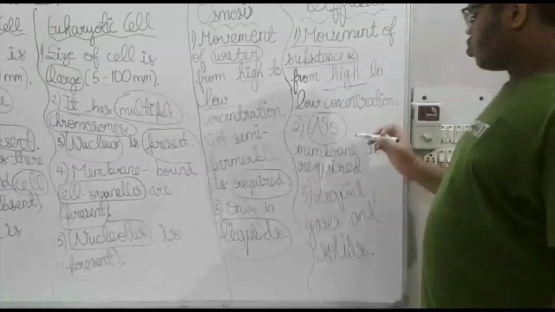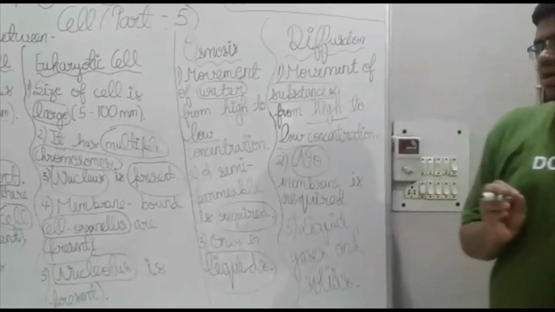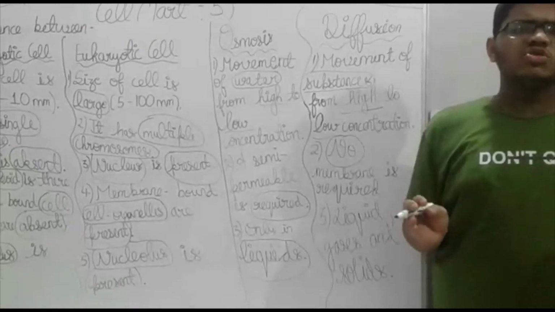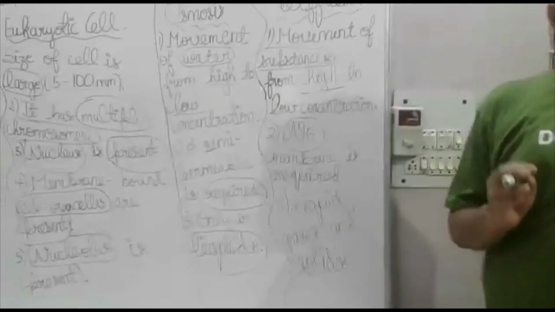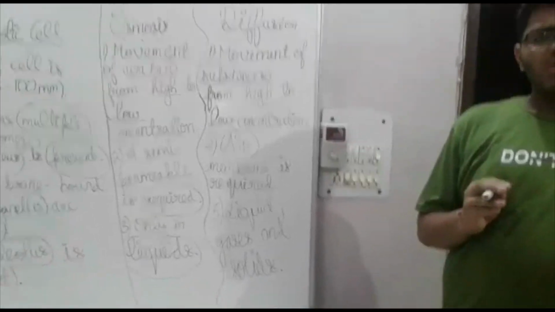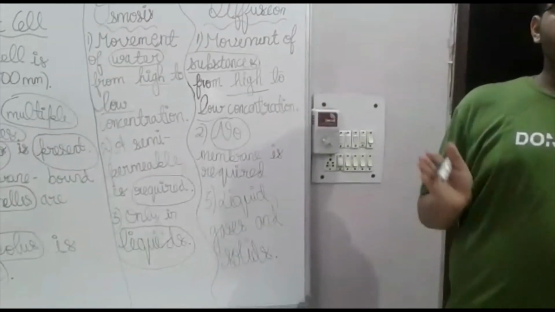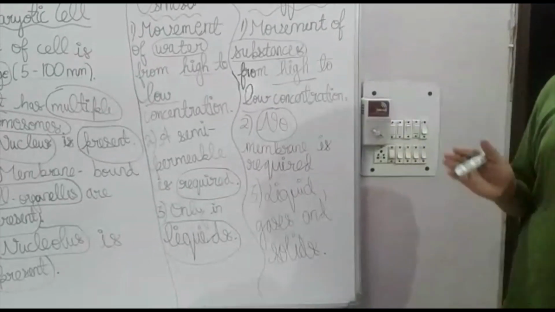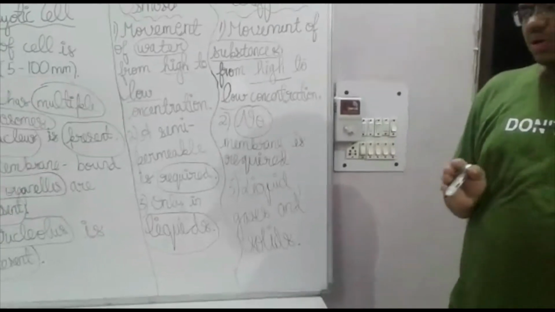In diffusion, no membrane is required. In osmosis it is necessary that a semi-permeable membrane be present, and since it is semi-permeable, only certain substances can pass through it, but in diffusion each and every substance can pass through.